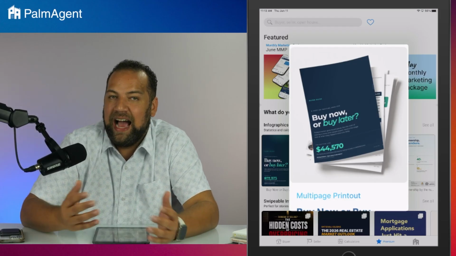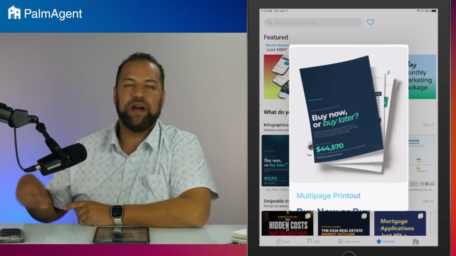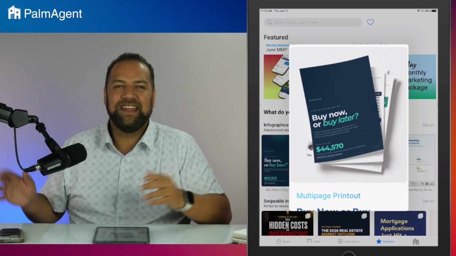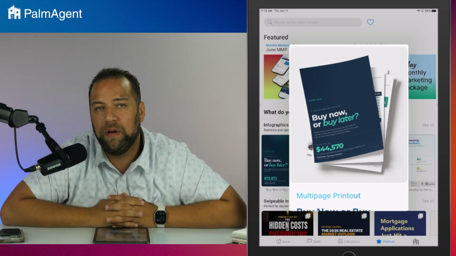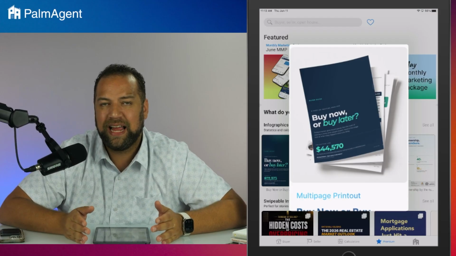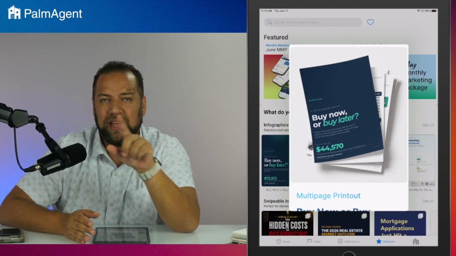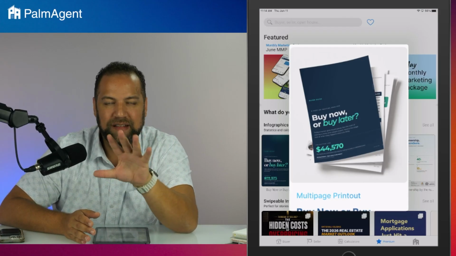Buying now at a higher rate, but getting the home for the right price, versus buying later where you could get that low rate, possibly, we don't know, but let's just hypothetically say you could get that low rate, but you're at that point paying more for the home. And that's what our buy now or buy later calculator does. Tremendous calculator. We'll take a look at that calculator when we jump over to our calculators portion of this call.